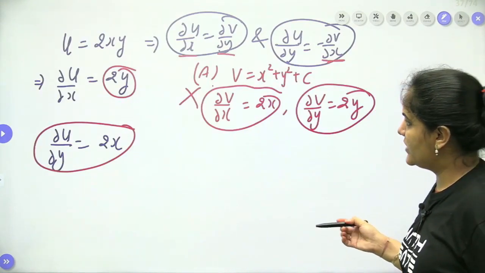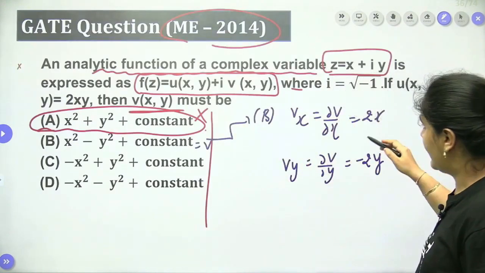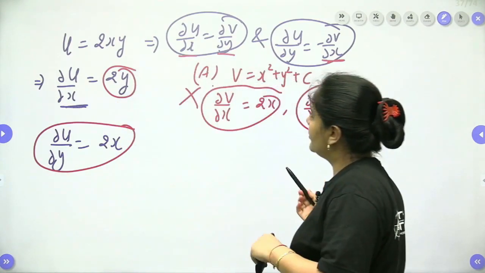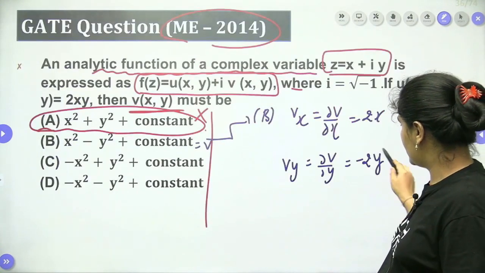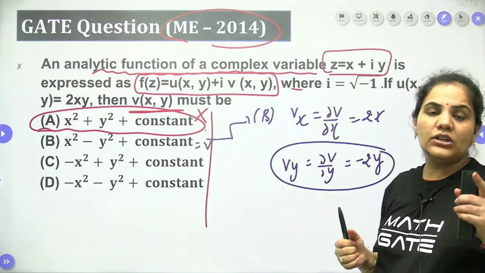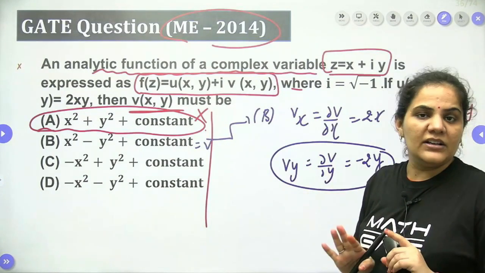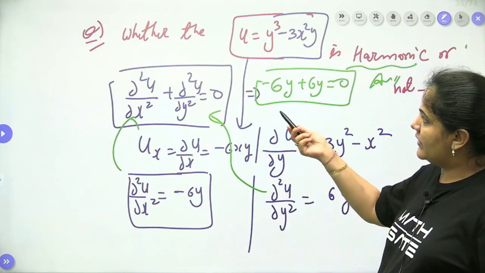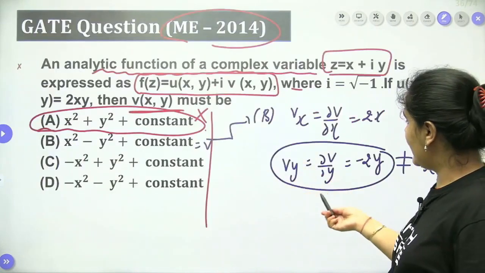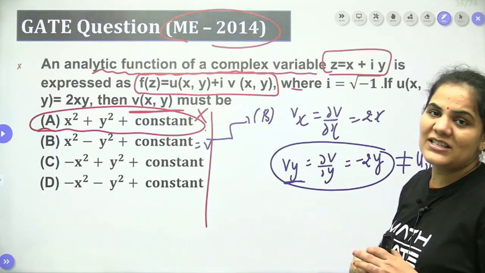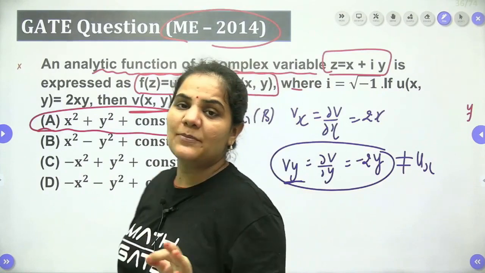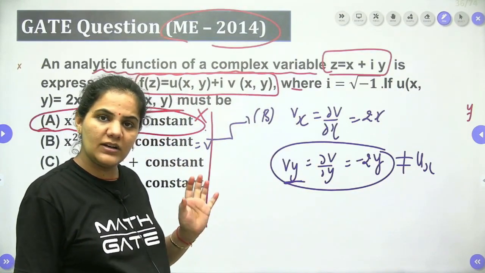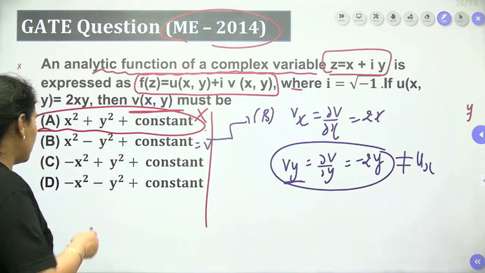Looking at the options, we know ux is equal to 2y. From here ux should equal vy, but here we have ux equal to minus vy, which is not at all possible. The value of ux is 2y only, and the value of vy, the partial differentiation of v with respect to y, is minus 2y. So it will not work, and we can leave option number B also.